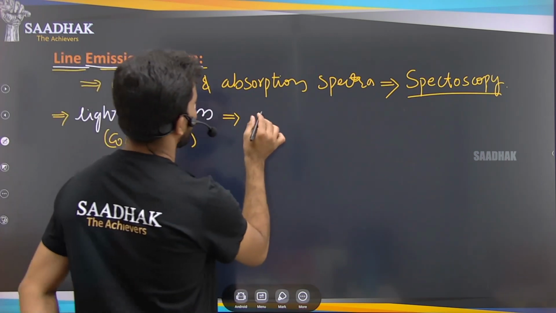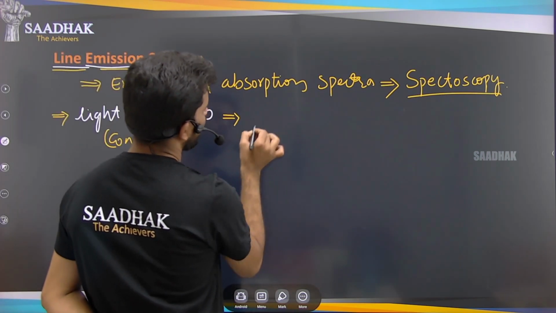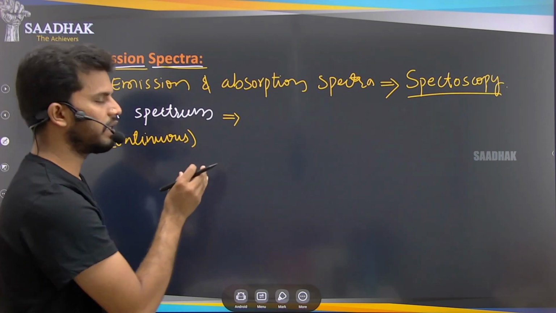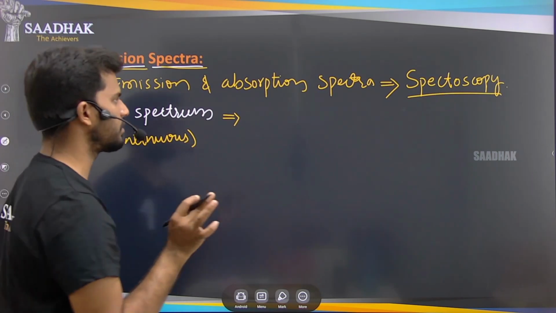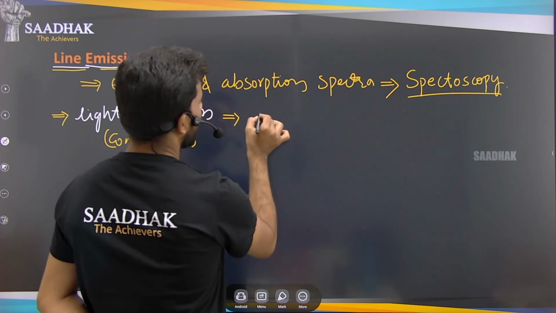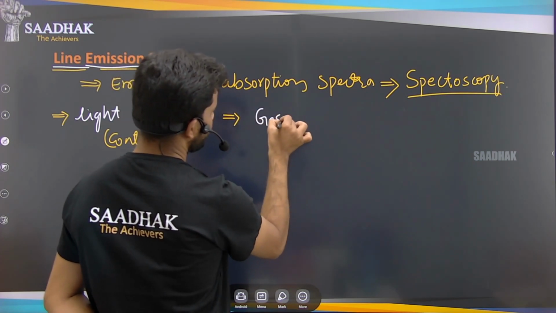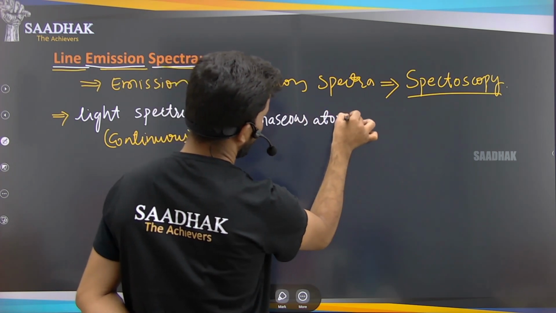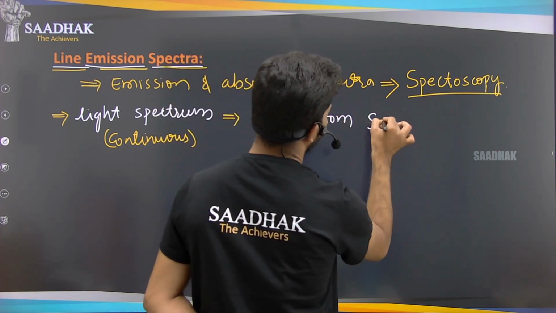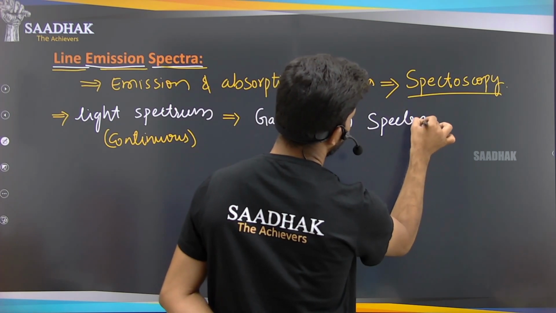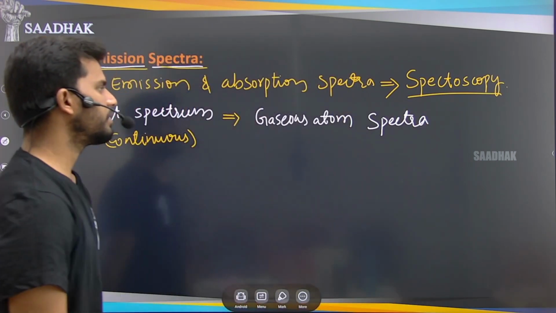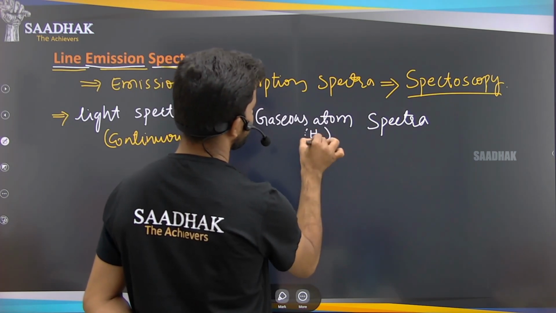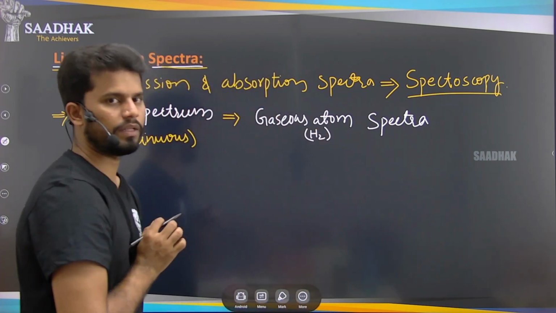Then the spectrum of the atoms. For example, in the initial stages we only concentrated on the atoms which are in gaseous states, right? So let us take the gaseous atoms spectrum. In that, especially, I am taking hydrogen for easy understanding.